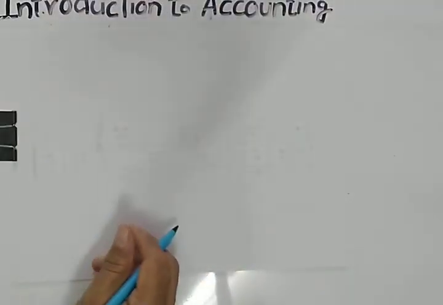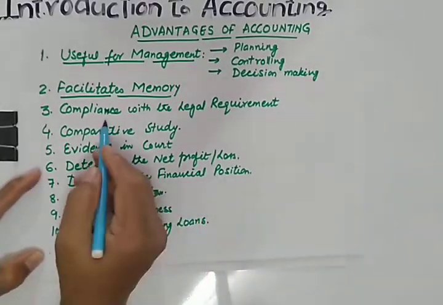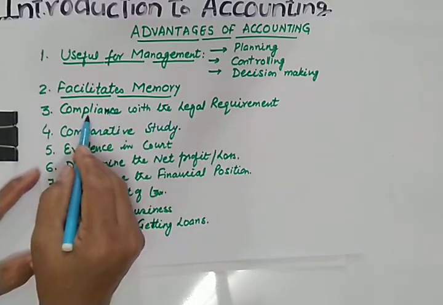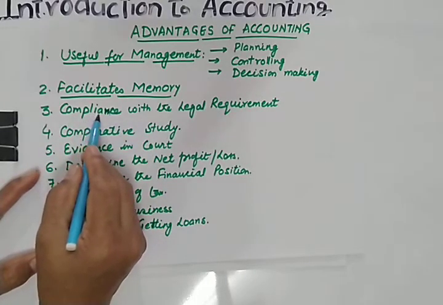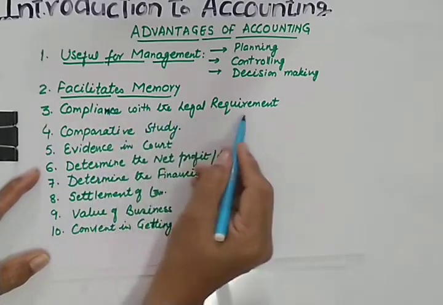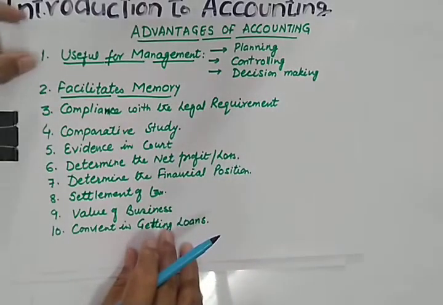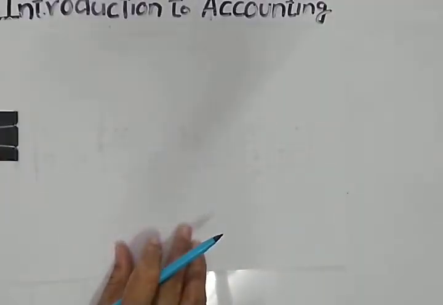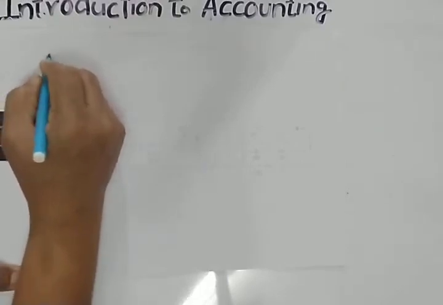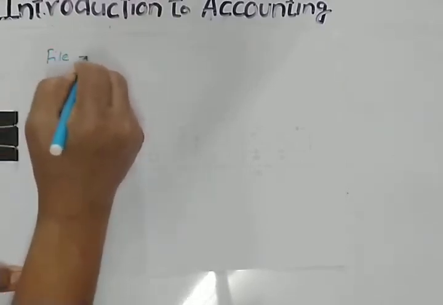Now let us do the next advantage, compliance. Compliance with the legal requirement. Now, what is this compliance with the legal requirement? Many forms and many returns have to be regularly filled with the government. Like for example, you need to file a tax return.